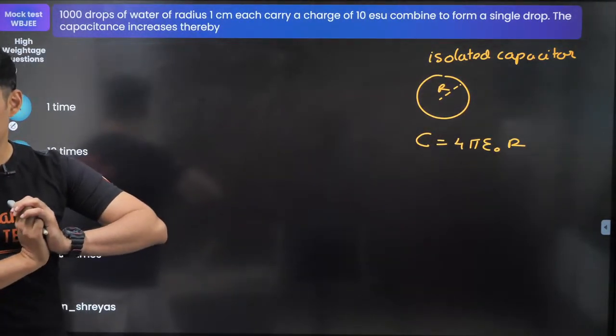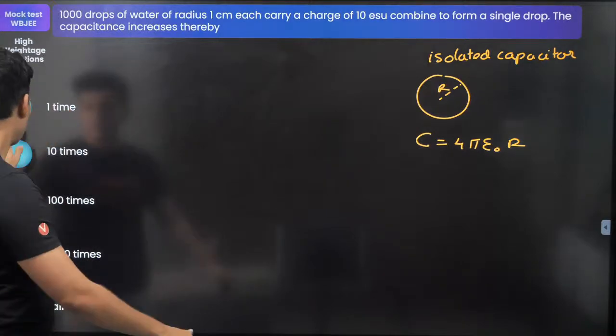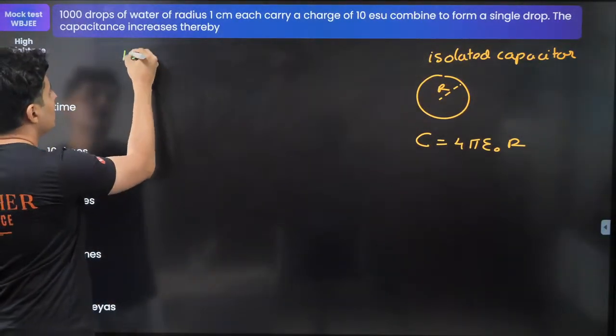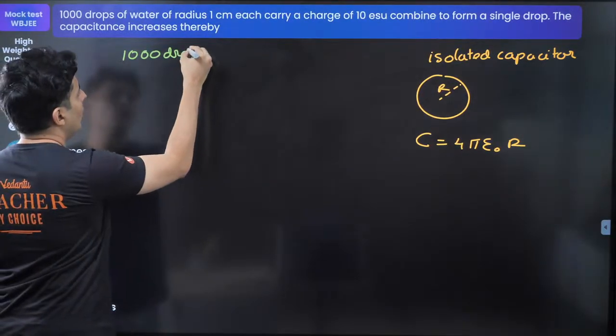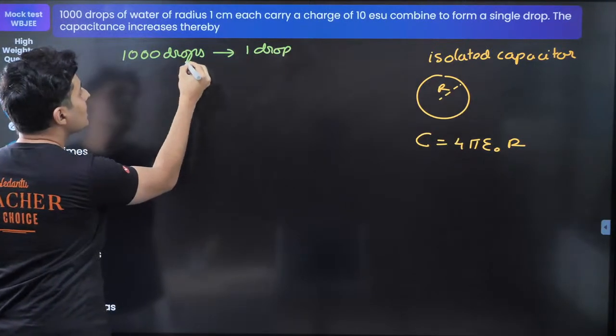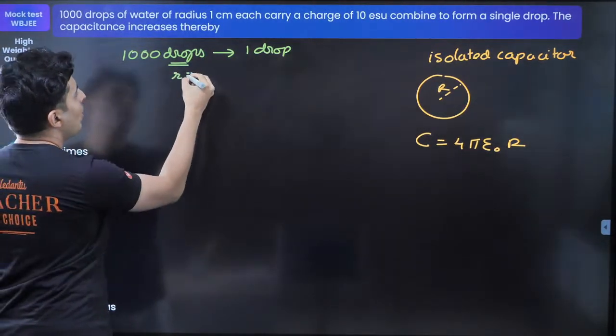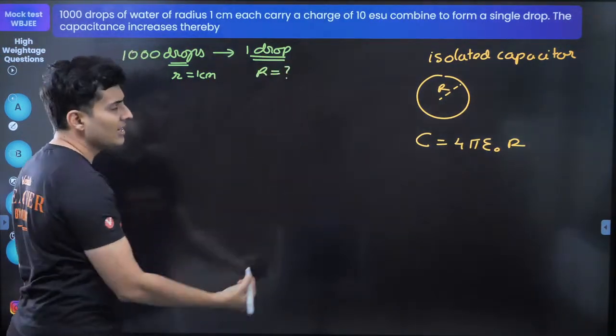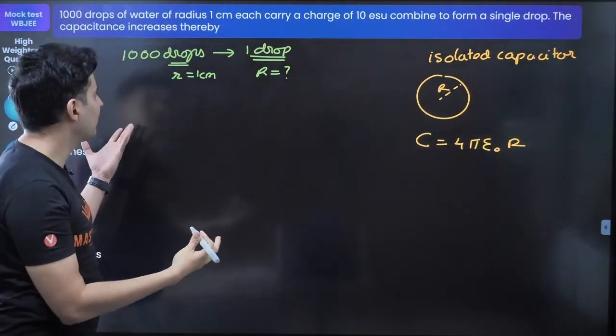No problem, Sriniti. Thank you. Welcome, Varnita. All right, so now 1000 drops combine into one drop. Each drop had a radius of 1 centimeter. This big drop has a radius of how many centimeters? We can figure it out.